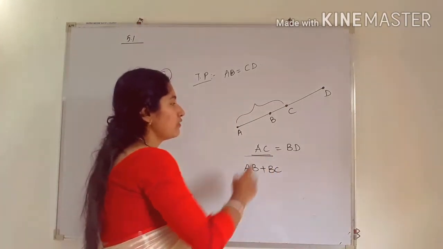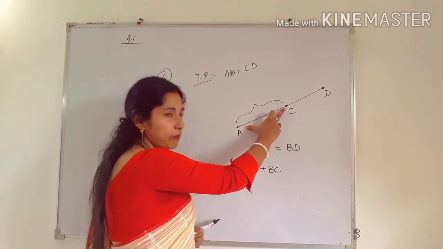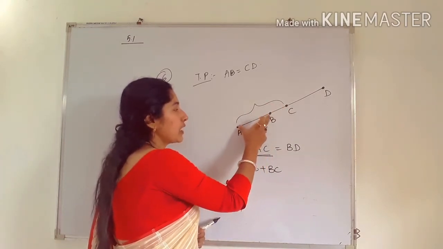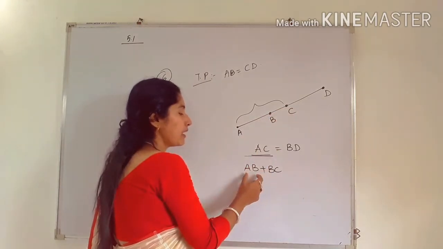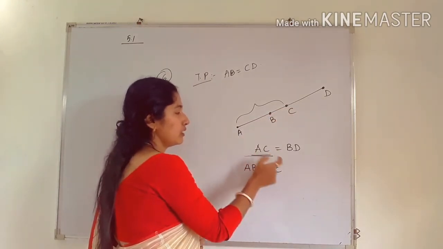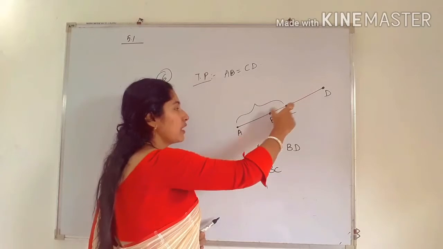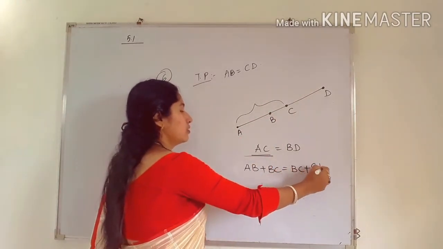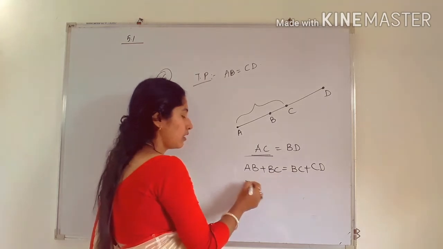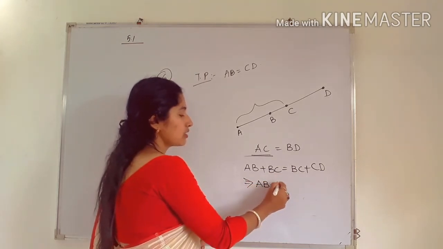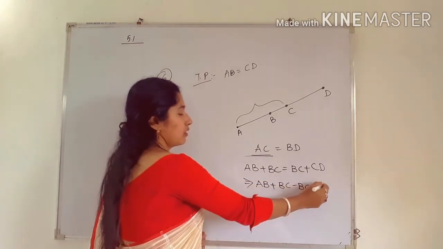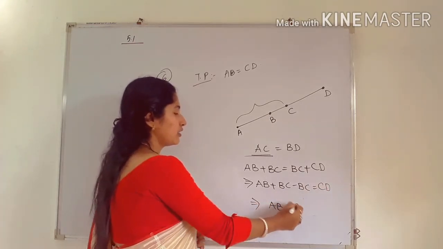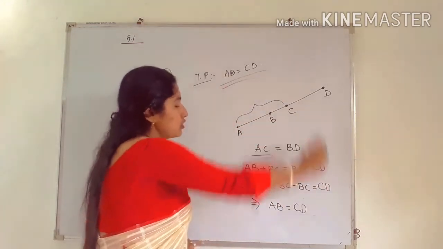Yes, because this is the whole part and this is the whole one, and when we part it we will get AB and BC. So by adding AB and BC we will get what? AC. Similarly, in place of BD we can write BC plus what? CD. So what will happen when BC comes to this side? It will get subtracted from BC, and BC minus BC will be 0, and finally we have AB is equal to CD, which you have to prove.